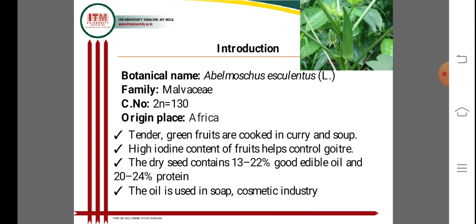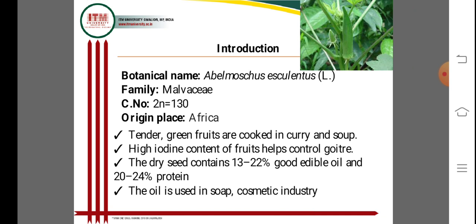Introduction of okra starts with the botanical name. Botanical name is Abelmoschus esculentus L. Family Malvaceae, chromosome number 2n equals 130, and place of origin is Africa.